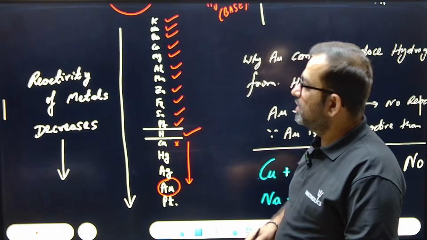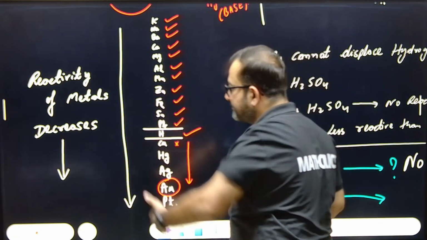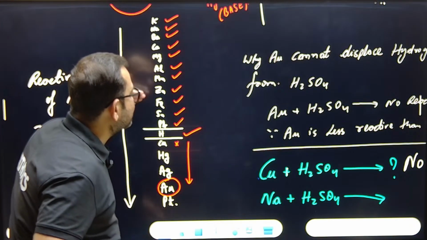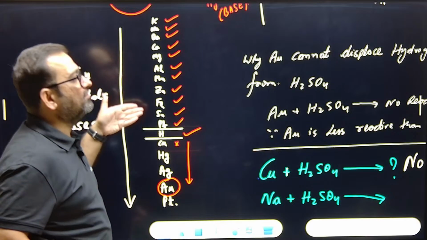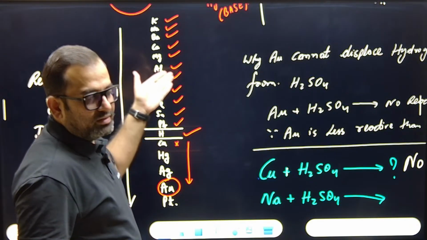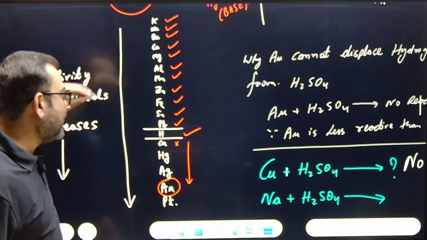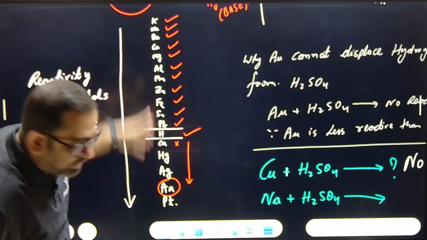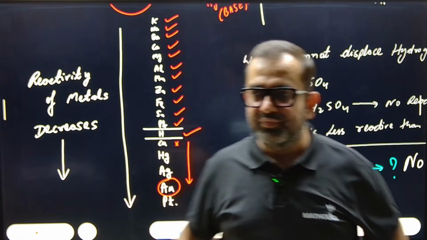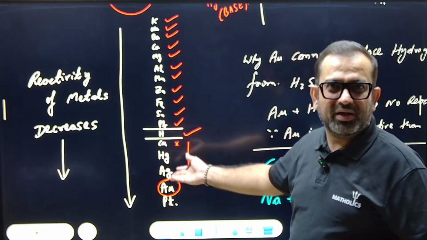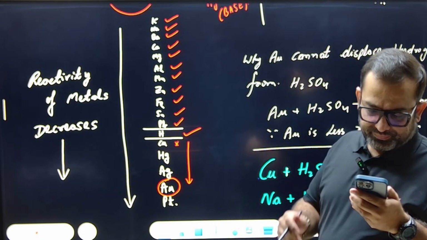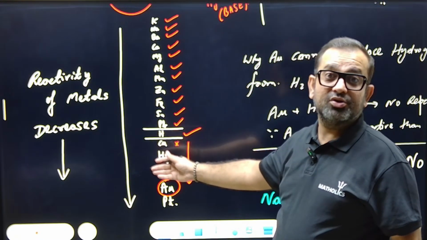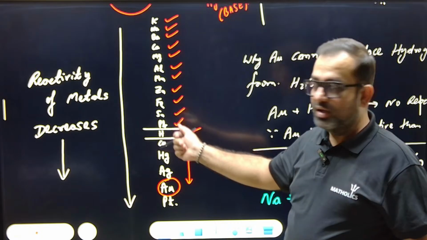This is the most important reactivity series. You cannot find this complete reactivity series in any book. Go and check. You'll find manganese missing, lead missing, tin missing, and somewhere even aluminium missing. This is the complete reactivity series in which I have put the metals in the place where they should be. You can check on Google anywhere. This is the complete version, so you must remember it. Yes, you have to copy this. So K Na Ba Ca Mag Al Man Zn Fe Sn Pb, hydrogen, copper, mercury, silver, gold. This is the jugaad.